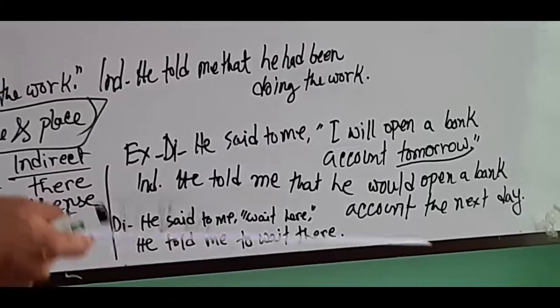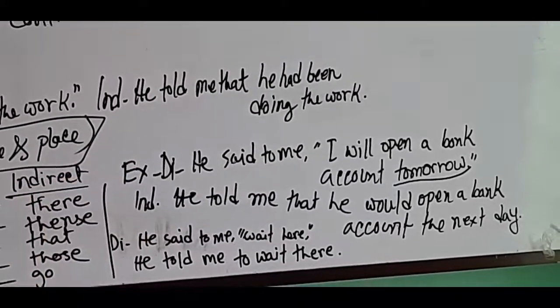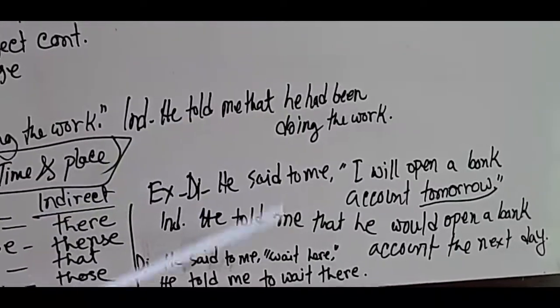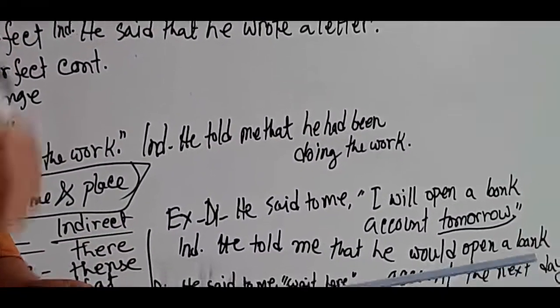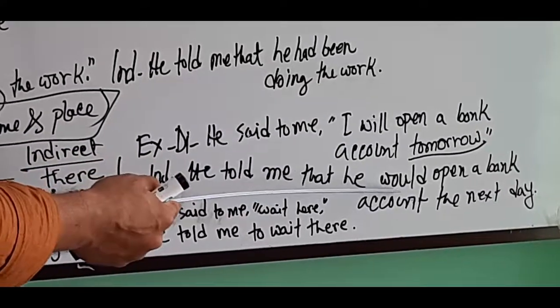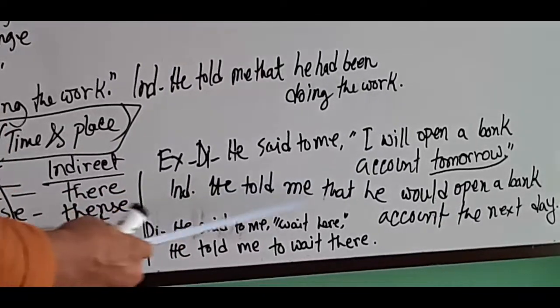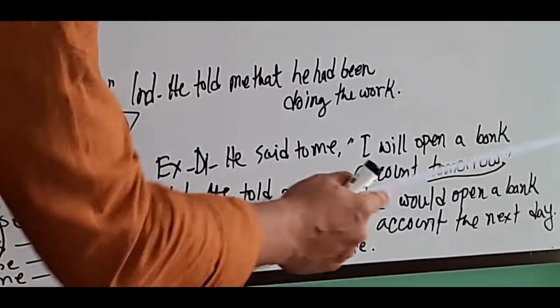Okay, another important thing is that will changes into would, shall changes into should, can into could, may changes into might. That's why will is changed into would. First person you have to change to third person. He would open a bank account.